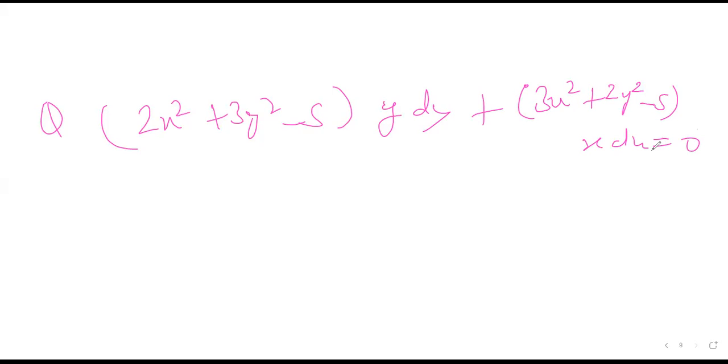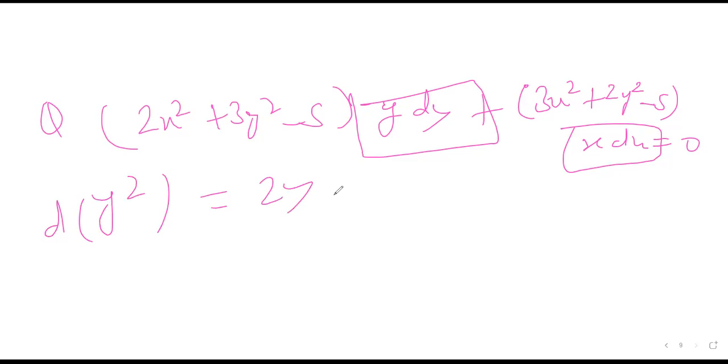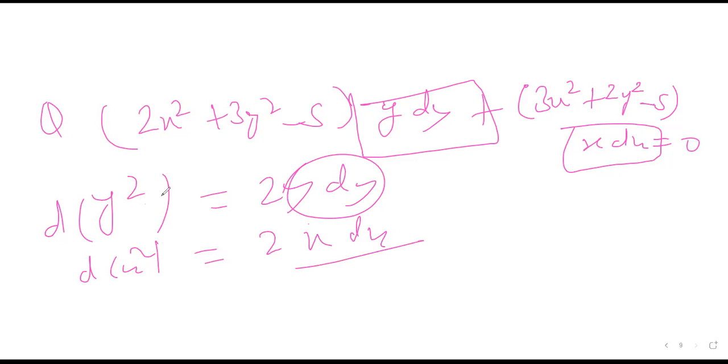This is very, very similar to the previous question. So the observation should be this: when do you get y dy? When you differentiate y square, you get 2y dy. These kinds of terms most of the times appear when you differentiate a square, and all other terms are in the form of square.